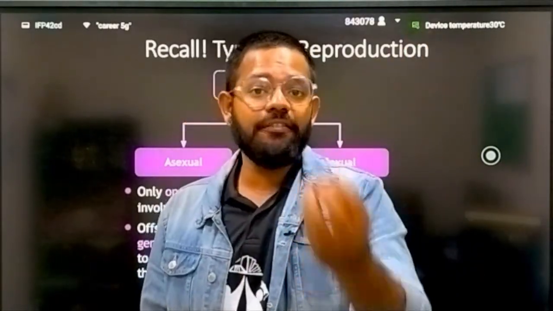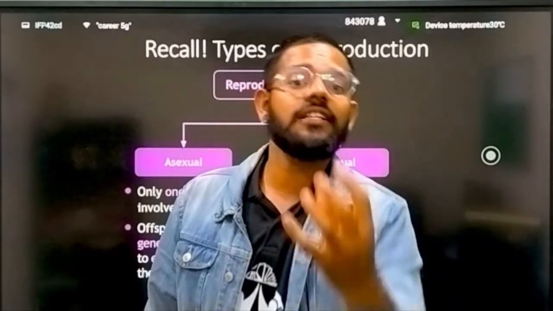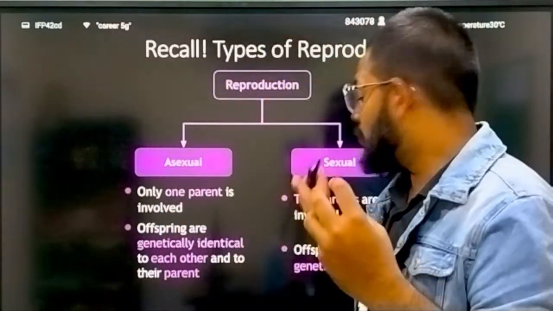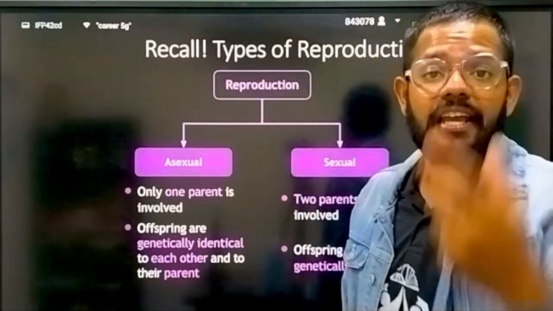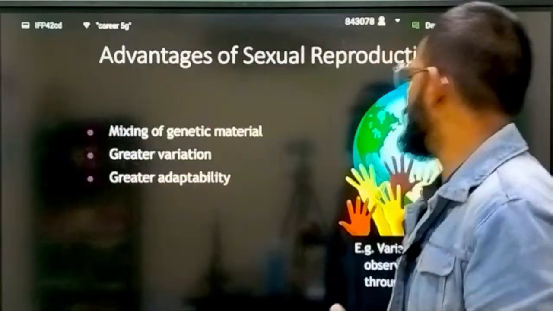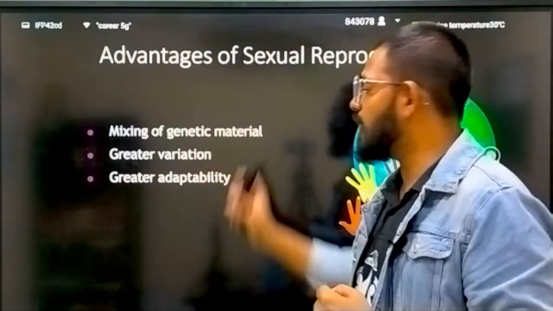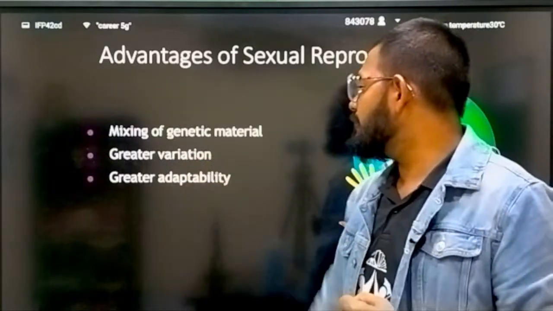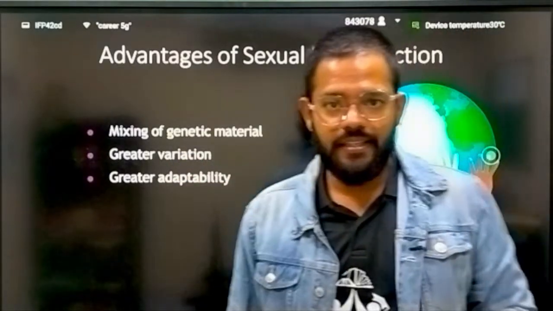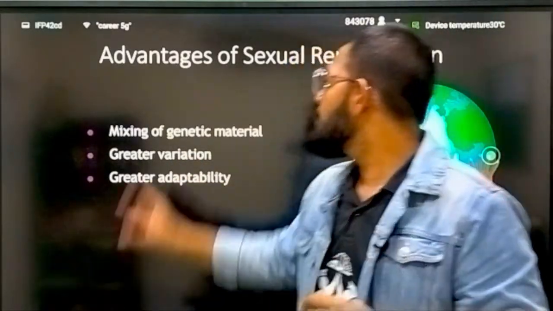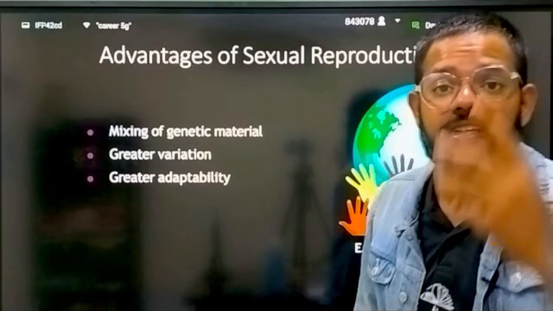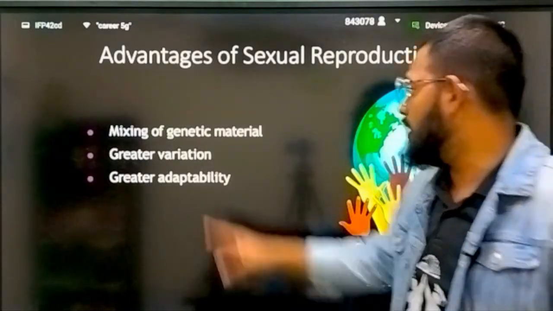Even they are genetically different from their brother and sister. That is the power of sexual reproduction, which gives variation to the offspring. Okay, so what are the advantages of sexual reproduction? Mixing of genetic material, greater variation, greater adaptability. These are the three profits, three advantages of sexual reproduction.